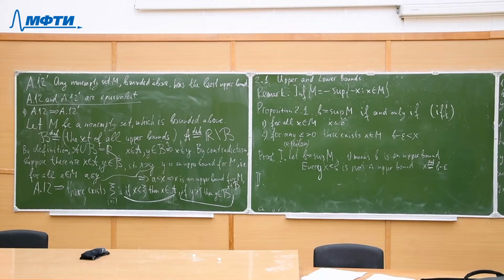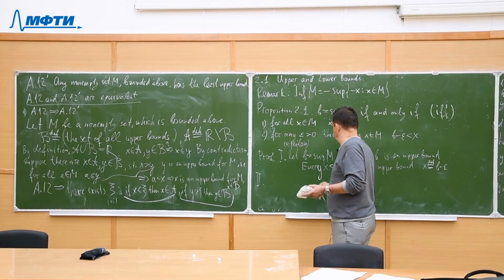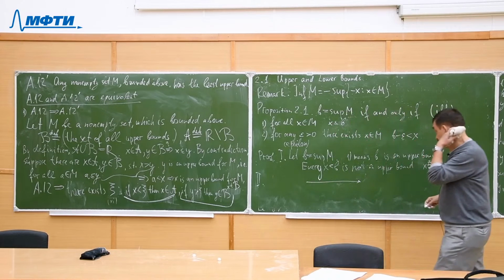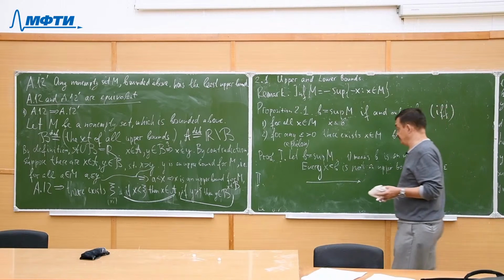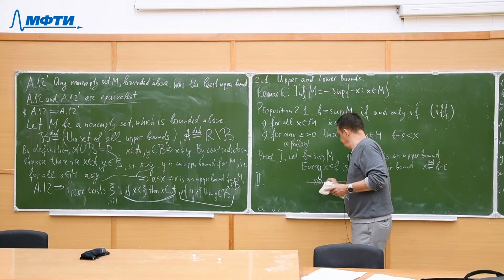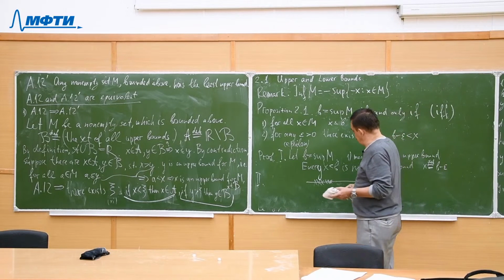So, and now it's a good time to illustrate it on the picture. So what is supremum of a set? So you have a set M, and what is supremum?